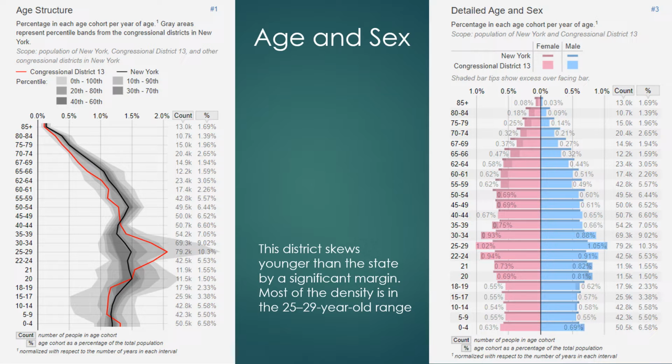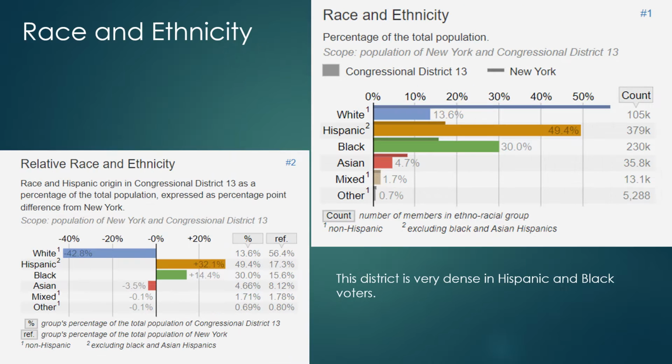On the right, you can see a detailed age and sex chart. And in the 25 through 29-year-old range, the men are slightly higher, just by a sliver, by 0.03%. And above that, the ladies lead just slightly. So they're relatively equal though, so I believe that we can target both genders in this race.